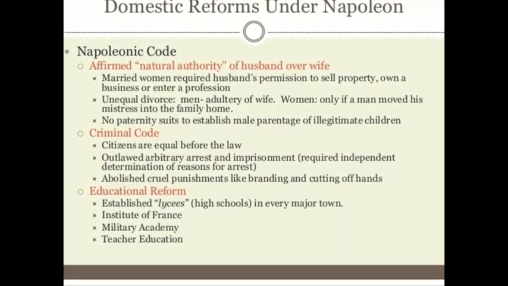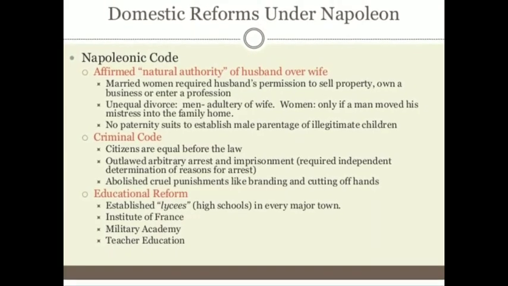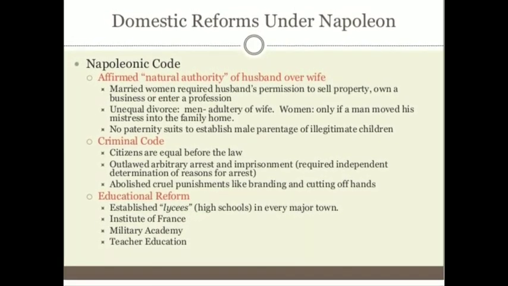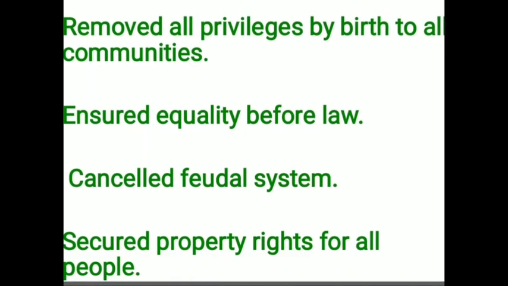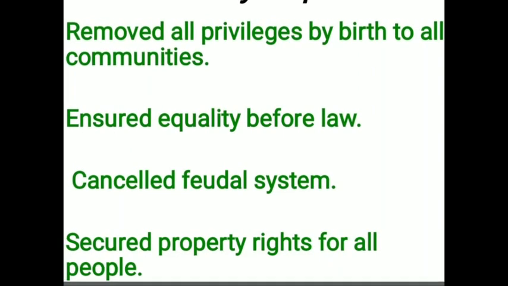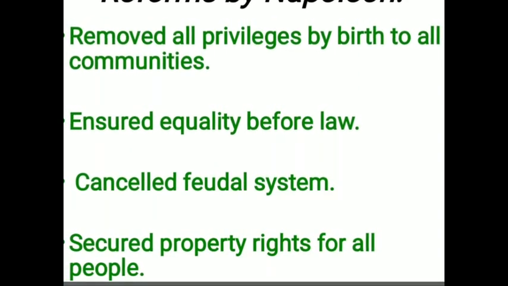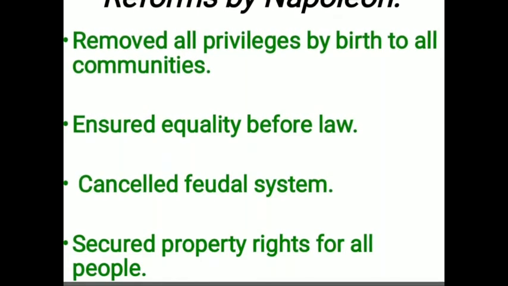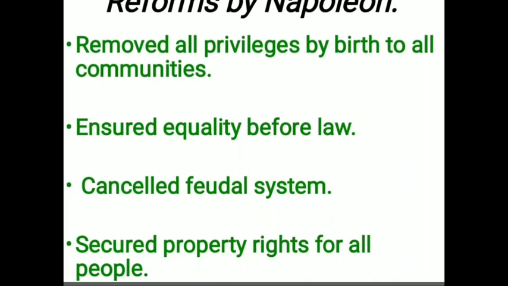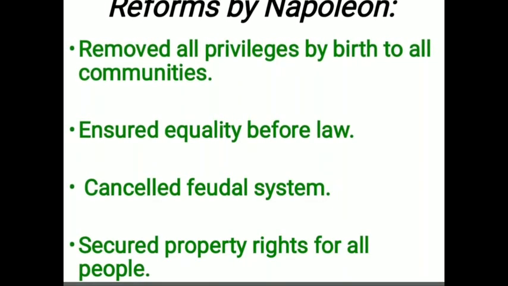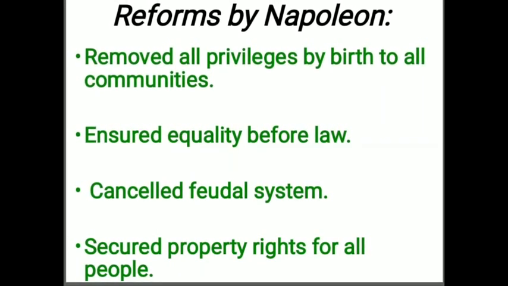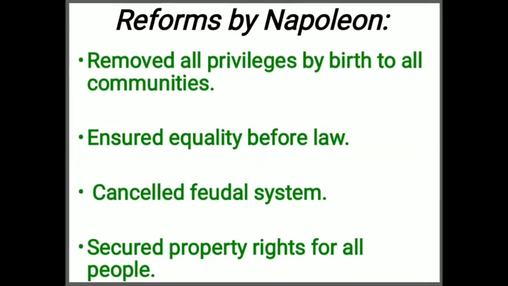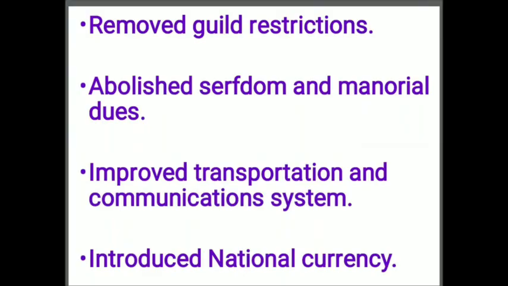The Napoleonic Code brought revolutionary changes in the socio-economic life of people. By this code, it supported the following changes. It removed all the privileges based on birth for any community, and it established equality before law for all types of citizens, and it secured the right to property for all groups of people or communities, and abolished the feudal system, and it cancelled serfdom and manorial dues.